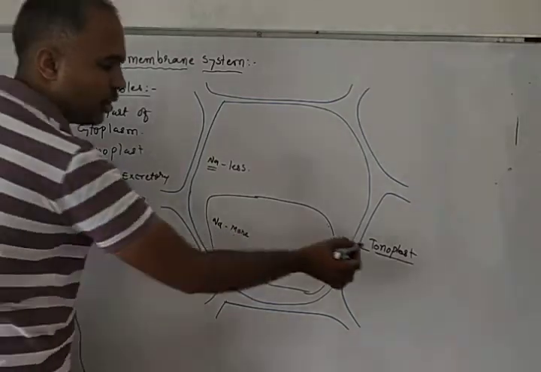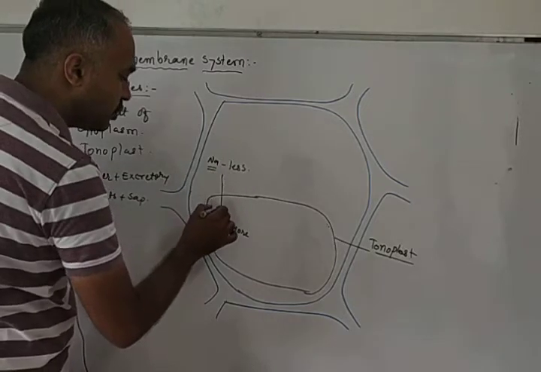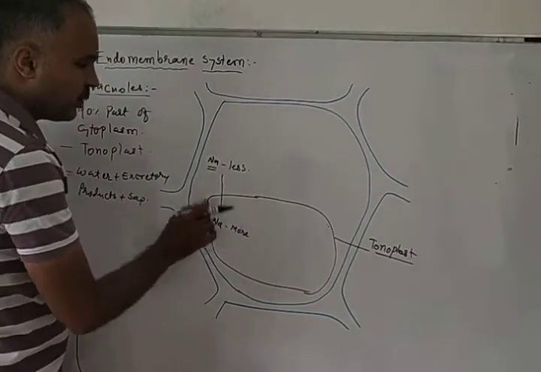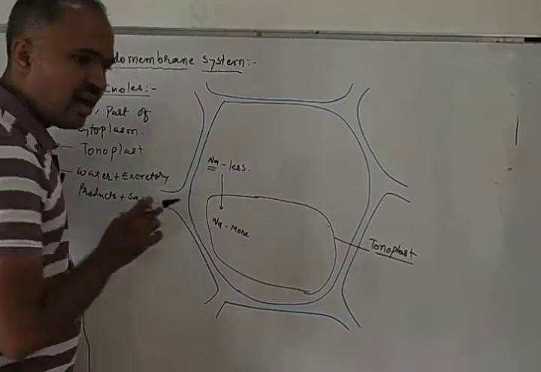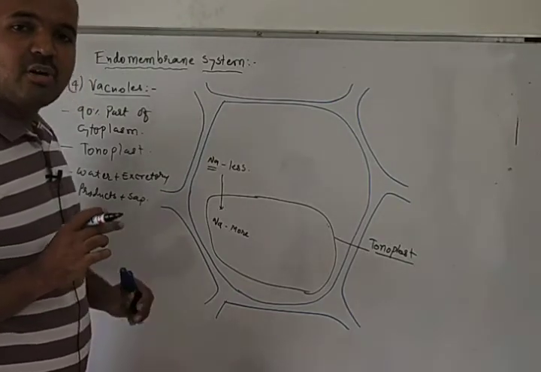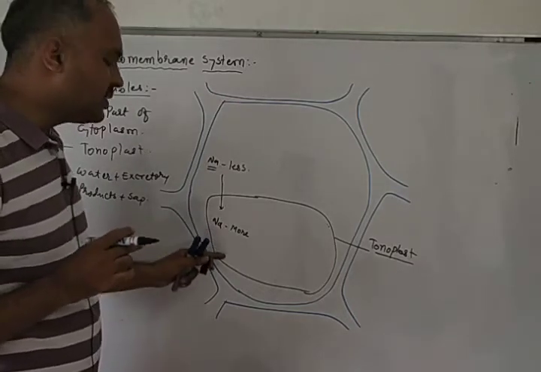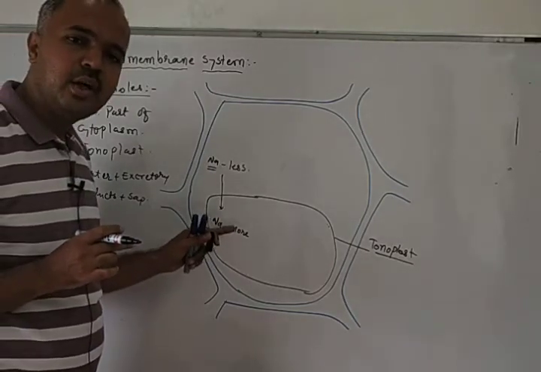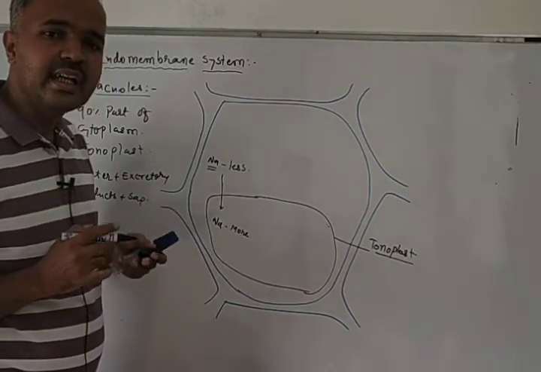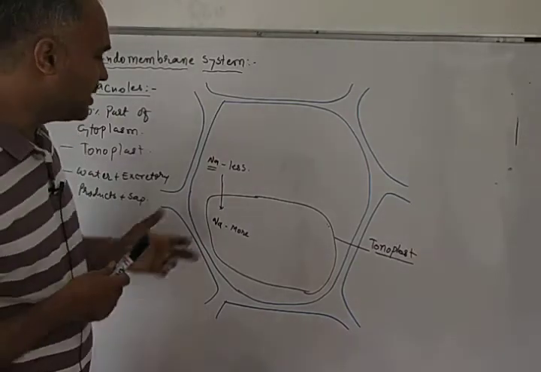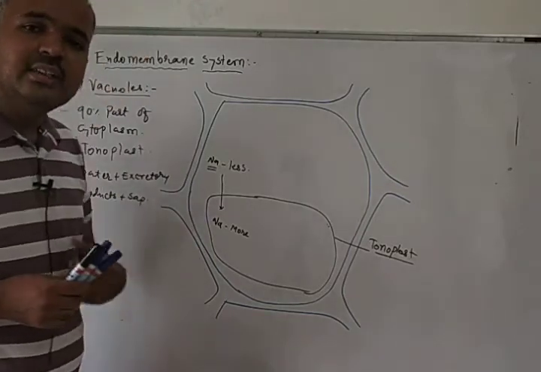If the tonoplast allows the transport of sodium from the cytoplasm towards the vacuole, the sodium ions are traveling against the concentration gradient. Hence there will be more and more accumulation of sodium inside the vacuole. I hope you are getting this. Sodium ion concentration is less in the cytoplasm and more inside the vacuole.